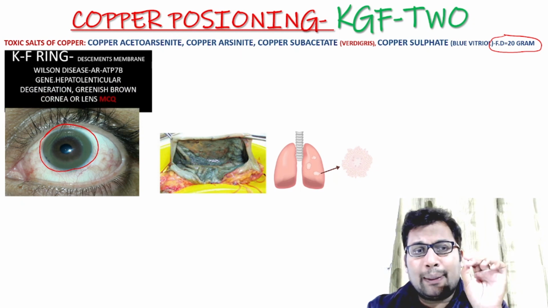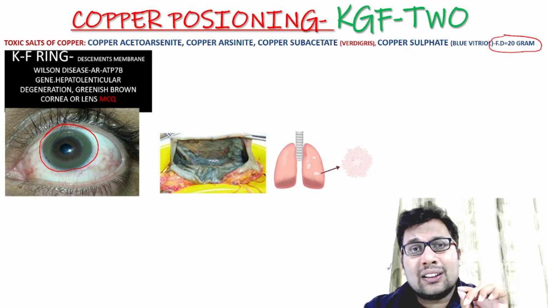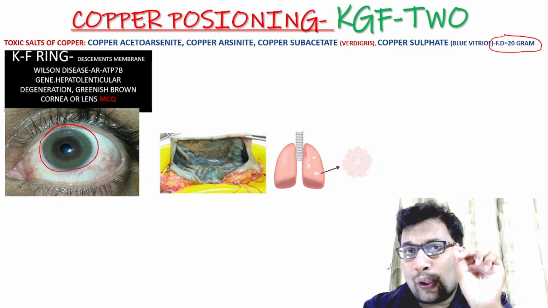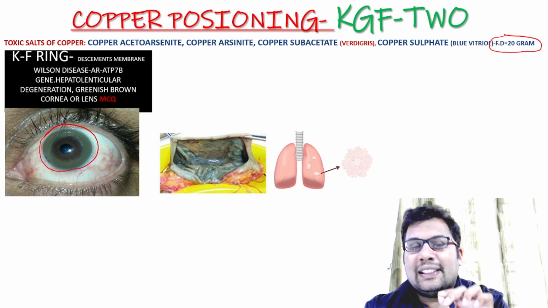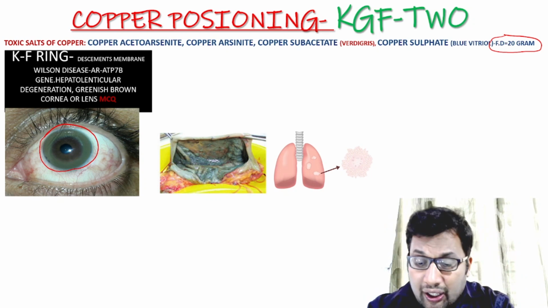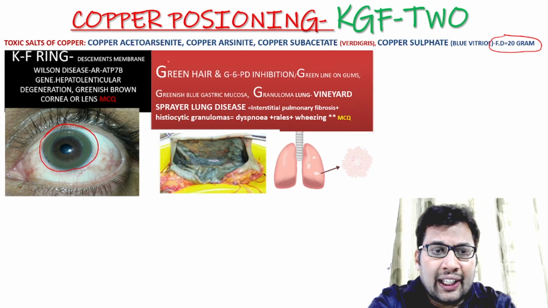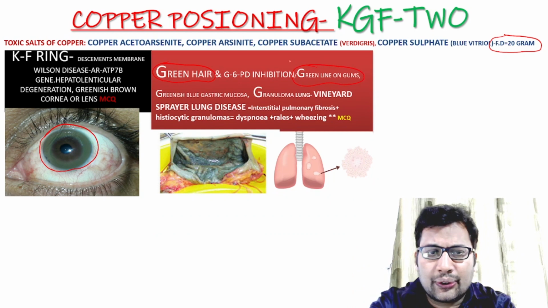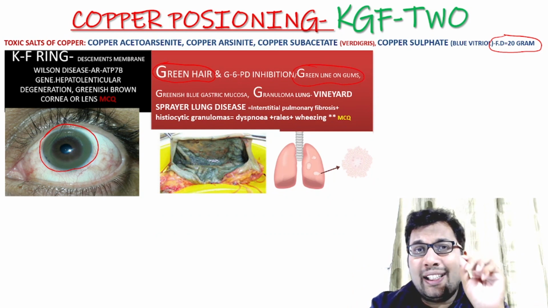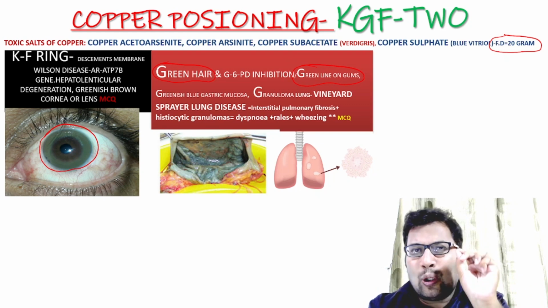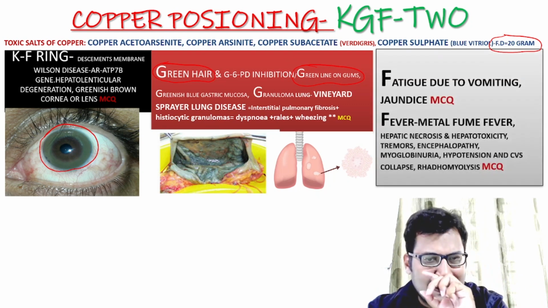Wilson disease, ATP7B gene defect, there is hepatolenticular degeneration, greenish brown ring of the cornea. So what is G for? G for granuloma of the lungs, that is because of copper poisoning, known as Vineyard-Sprayer lung disease. It can be an MCQ. Or G for green hair, or green line on gums, or G6PD inhibition.